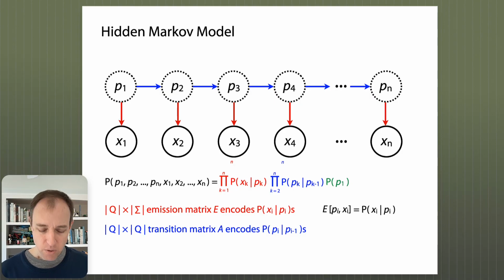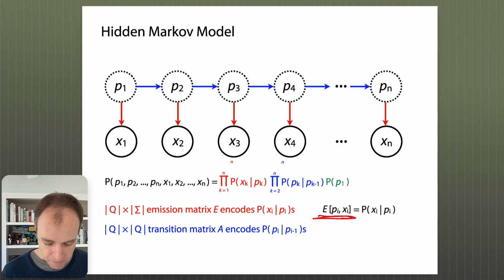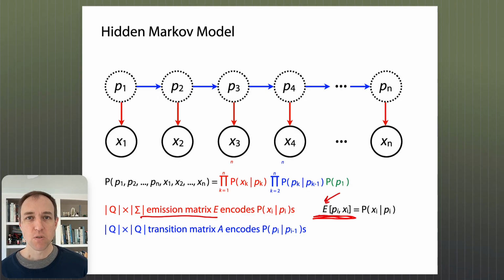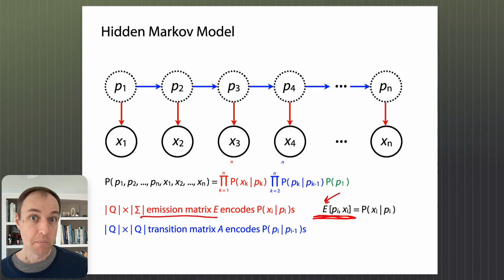Okay? And those probabilities we're going to think of as being written down in a matrix that we call E. E for emission matrix. Right, I wrote it over here. So E is just a matrix that holds all those conditional probabilities. Just like in the previous lecture, we saw tables that held 16 conditional probabilities for every possible base and previous base. This emission table is going to be all the conditional probabilities for every possible emission given every possible state.